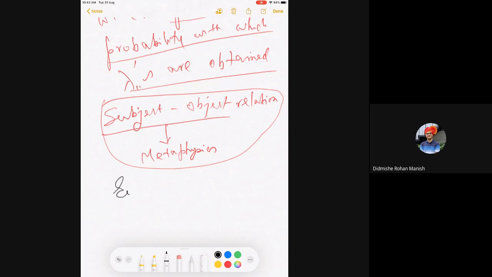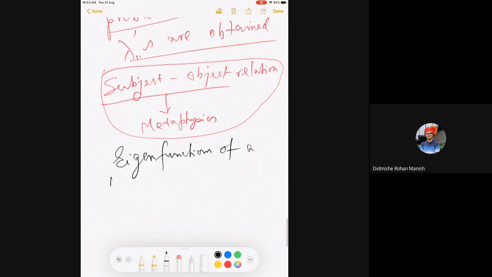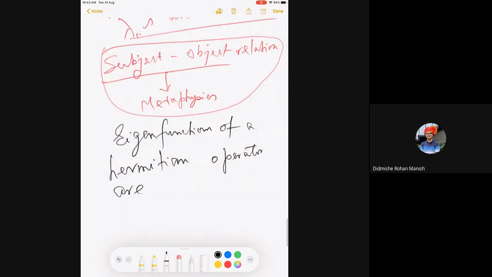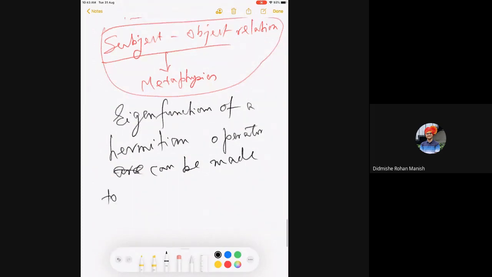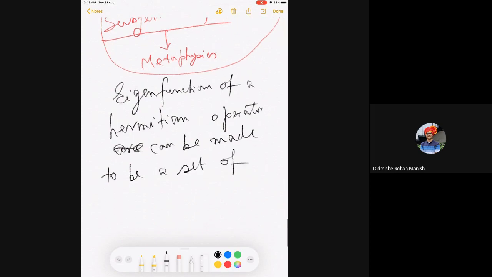That is, all the eigenfunctions of a Hermitian operator are, or constitute, or can be made to be, a set of orthonormal functions. I hope all of you know what is orthonormal, right?